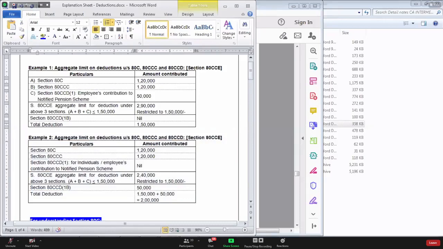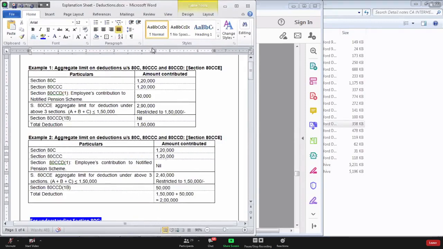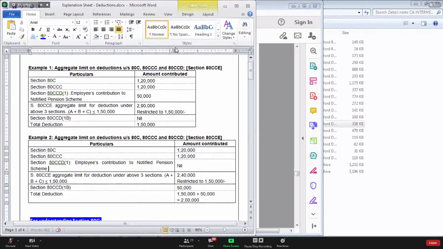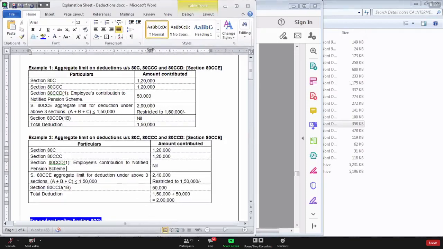In the ICAI module, you have a question on this. I am having one question in my book, and the ICAI module also has some question. In my book the answer will be different, because I have followed the second approach. ICAI is following the first approach, and as an alternative solution they are giving the second approach. In my opinion, we should follow the second approach only, because in that case we will save more tax.